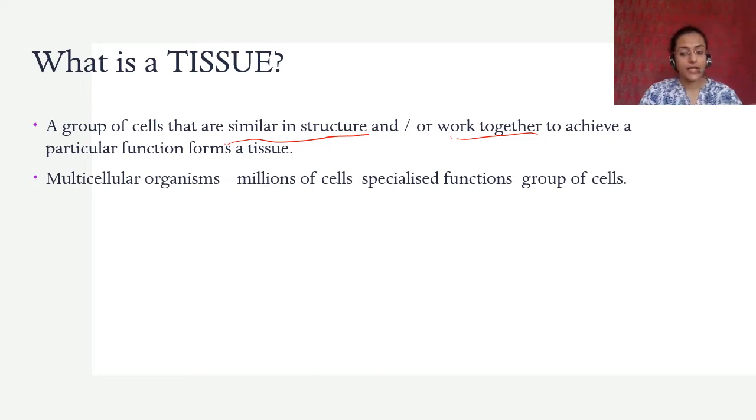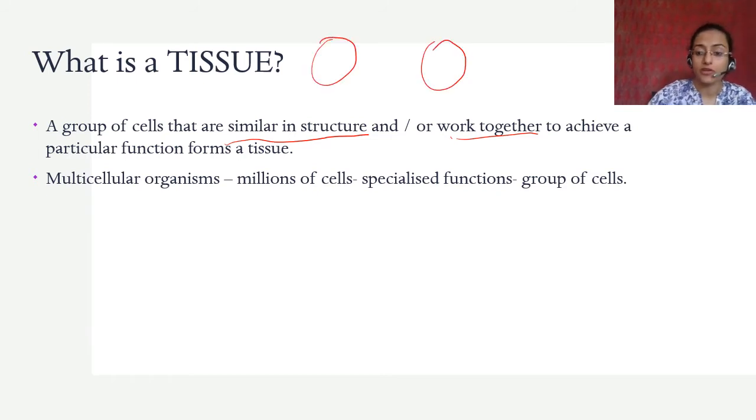Multicellular organisms, like we also saw in the previous chapter, are made up of millions of cells, right? And those millions of cells have specialized functions. Those specialized functions are performed by groups of cells. So for example, cell A and cell B perform the same function. To work in coordination, they will come together and form a group of cells and perform the same function.